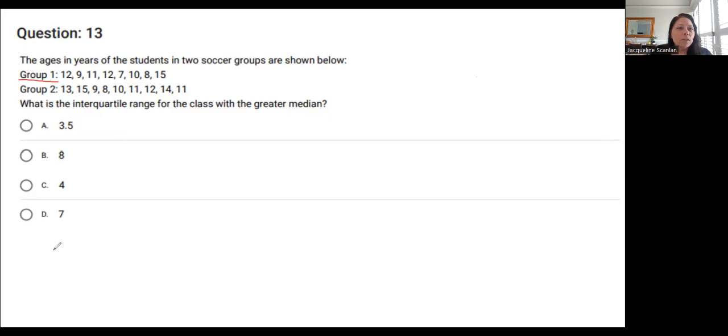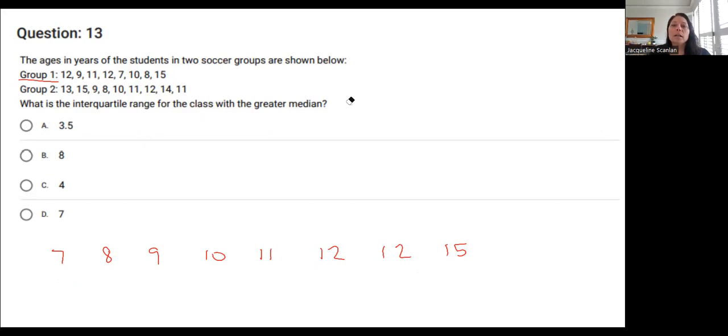So I'm going to start with 7, then 8, then 9, then 10. I see 11, I see 12, I see another 12, and I see 15. And then just to make sure I didn't skip anything, I'm going to count how many numbers there are. I see 1, 2, 3, 4, 5, 6, 7, 8. So I've got all my numbers.